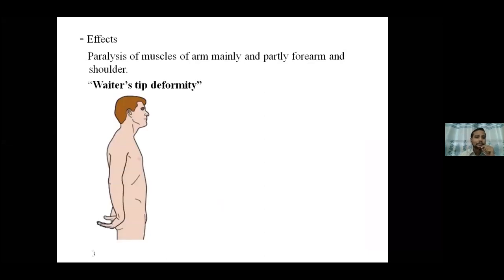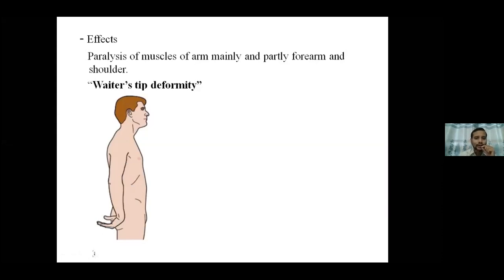This is the typical picture of Erb's paralysis in an adult. The arm is medially rotated, forearm is extended, and the hand region is pronated. You can see it is like a waiter's tip. This is the way in which the patient presents.